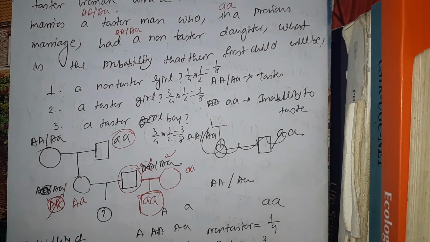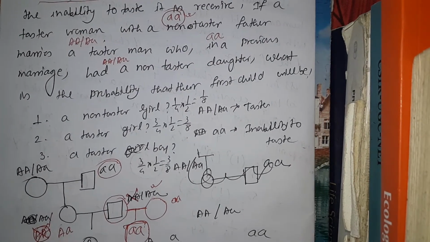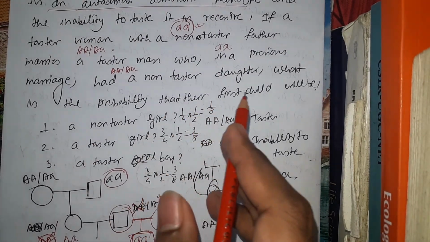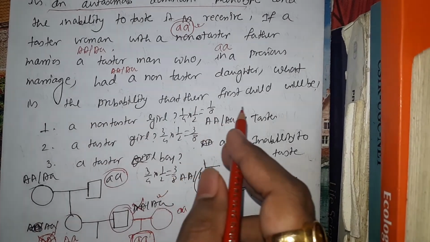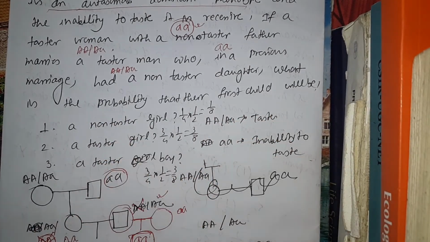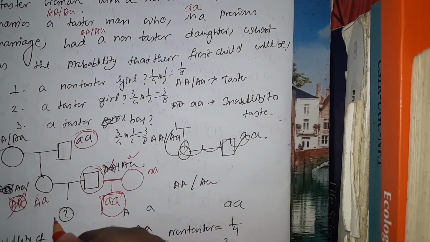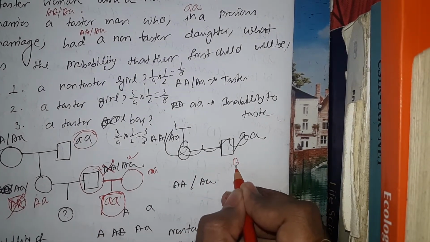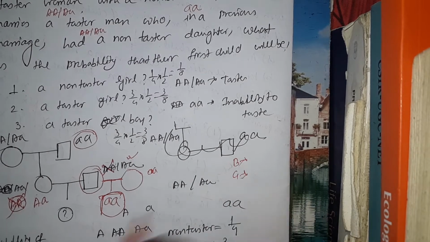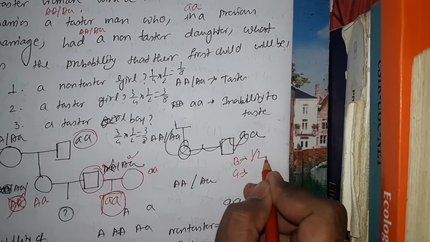Now let's read what the question wants to know from us. What is the probability that their first child will be a non-tester girl? One thing: in case of probability regarding pedigree, the probability of whether the baby is a boy or girl is simply half.